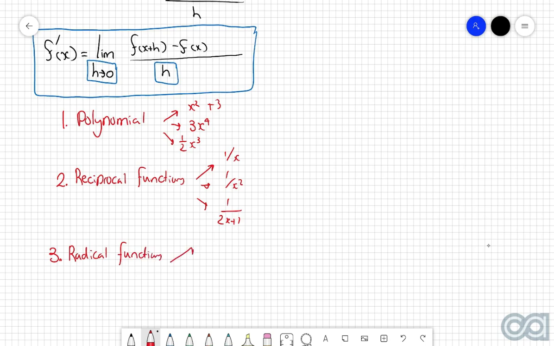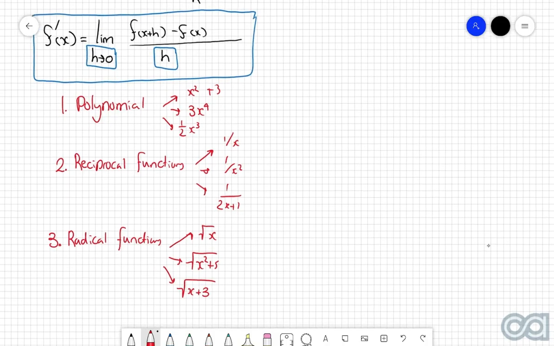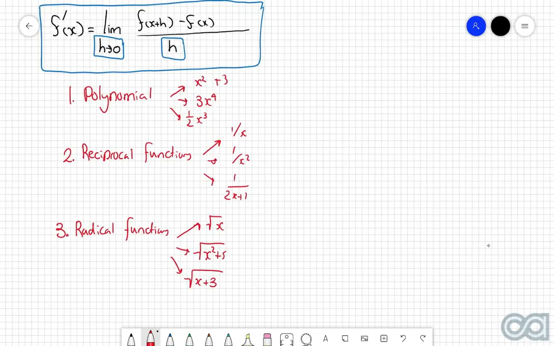Or in other words, where you have the square root of x, or the square root of x squared plus 5, or the square root of x plus 3, or something along the lines of that. Now, the thing is, when you're tackling these 3 different scenarios, you always have to use a very different rule to tackle each. And what we're going to be going through in this video is an example of how you would tackle each one of these 3.